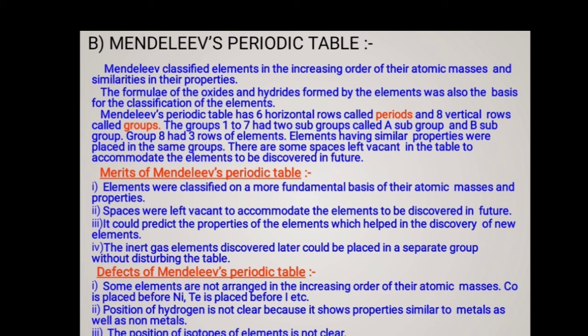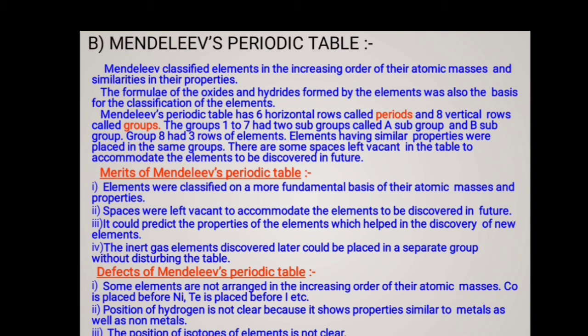Then what are the demerits or defects of Mendeleev's periodic table? Some elements are not arranged in the increasing order of their atomic masses. Cobalt is placed before nickel. Then tellurium is placed before iodine, etc. The position of hydrogen is not clear because it shows properties similar to metals as well as non-metals.